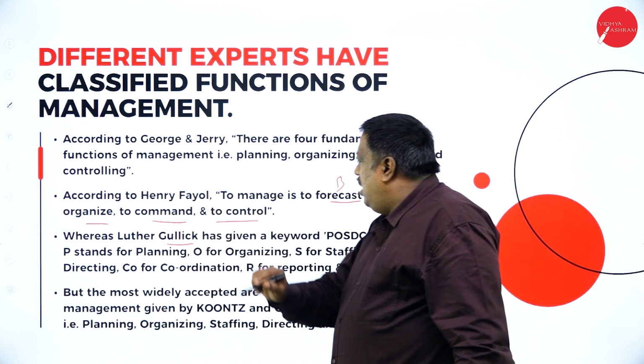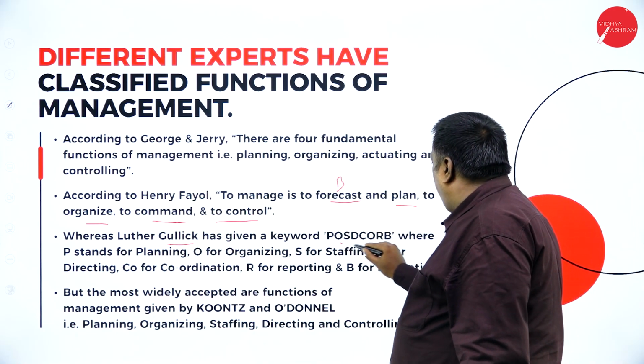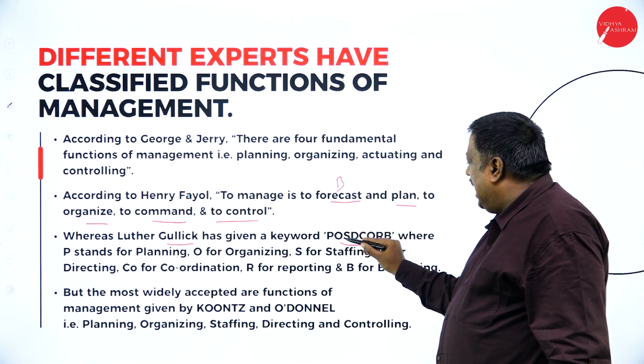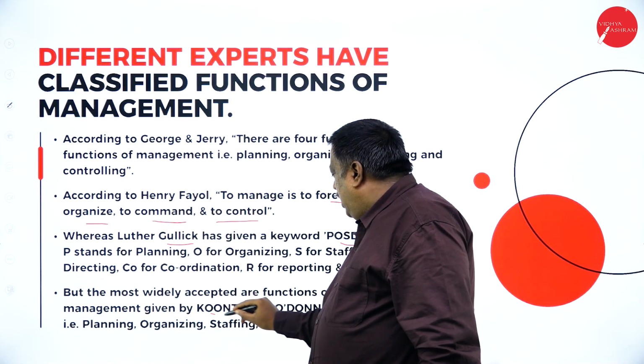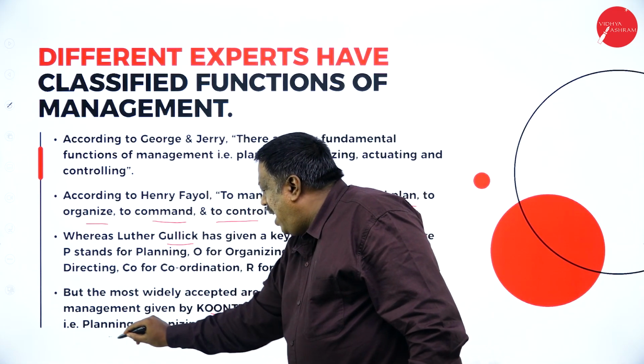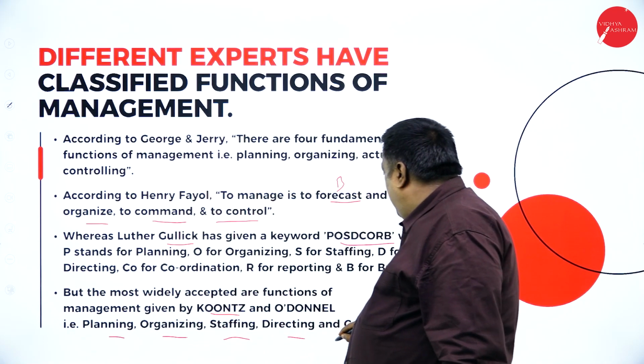And Luther says POSDCORB. As I said, planning, organizing, staffing, directing, controlling, reporting, budgeting. Koontz and O'Donnell say planning, organizing, staffing, directing, and controlling.